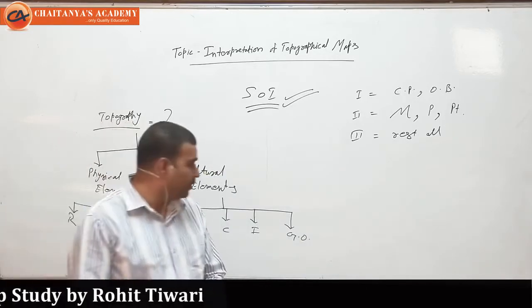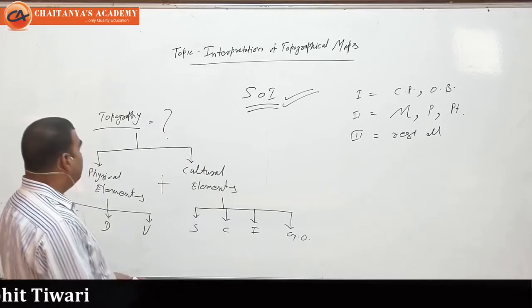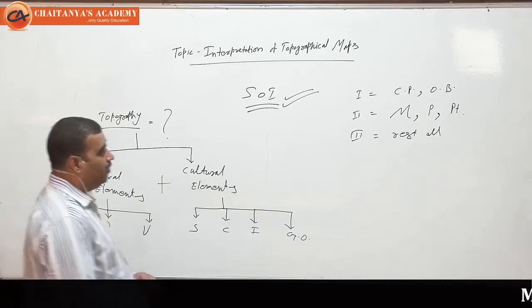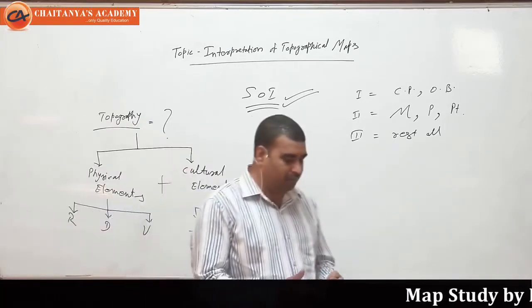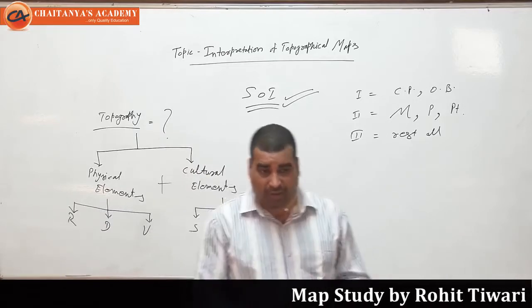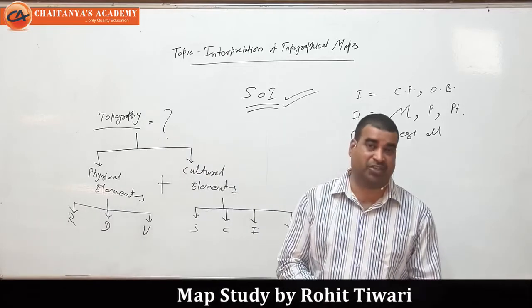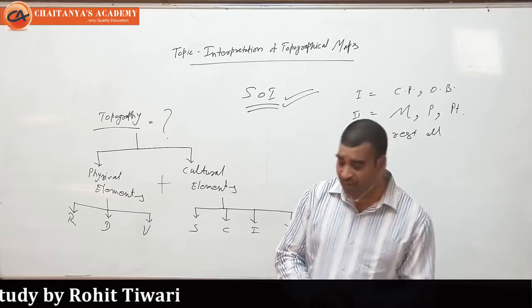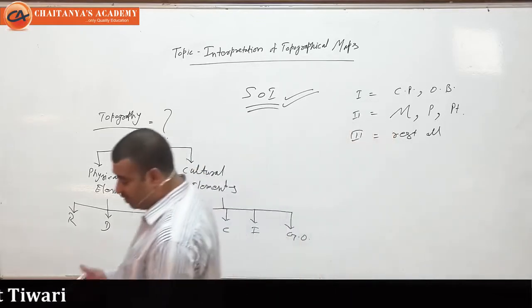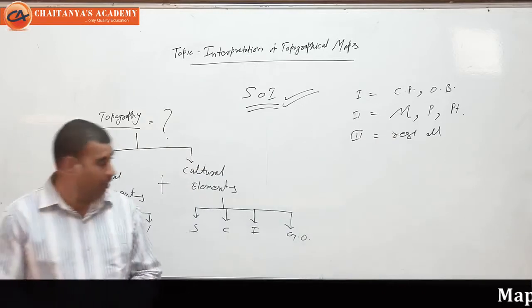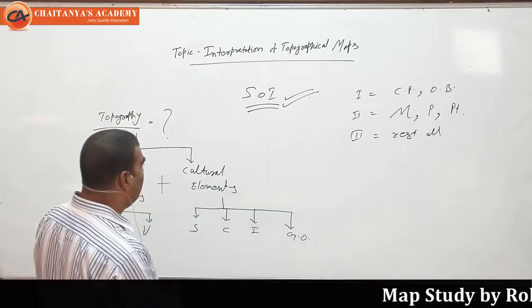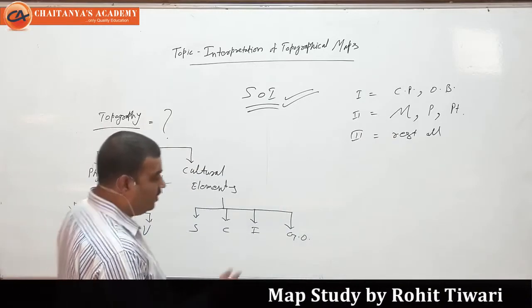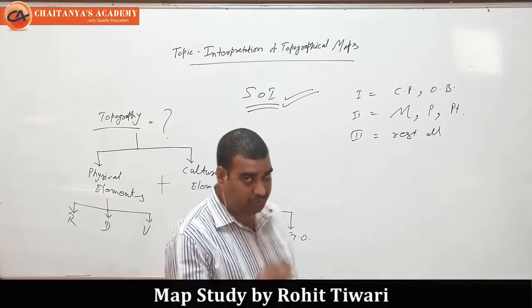adjoining countries. Now, in topography we have some particular sheets, and according to these sheets we study these maps. The first sheet is the million sheet, then the quarter inch sheet, and then the inch sheet. So let me rub this and make a new diagram, then I can explain these three types of sheet to you.